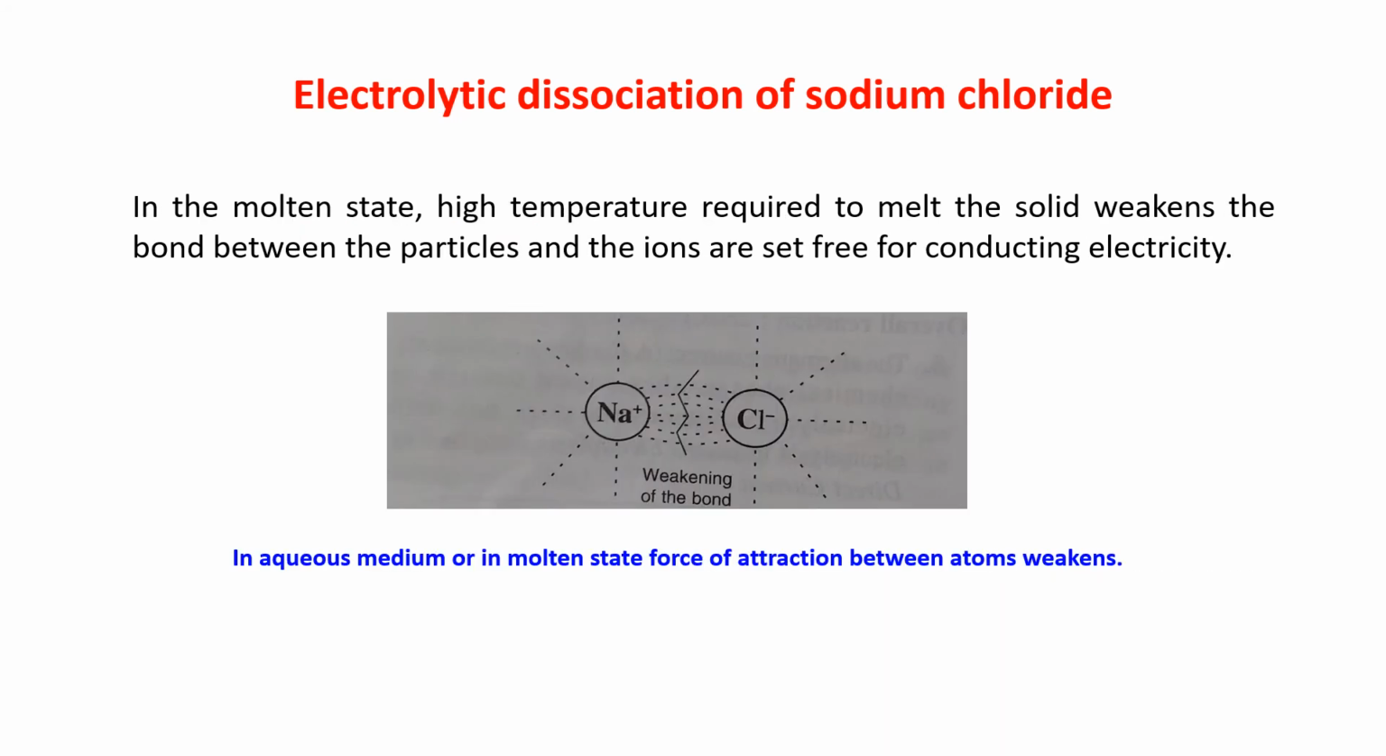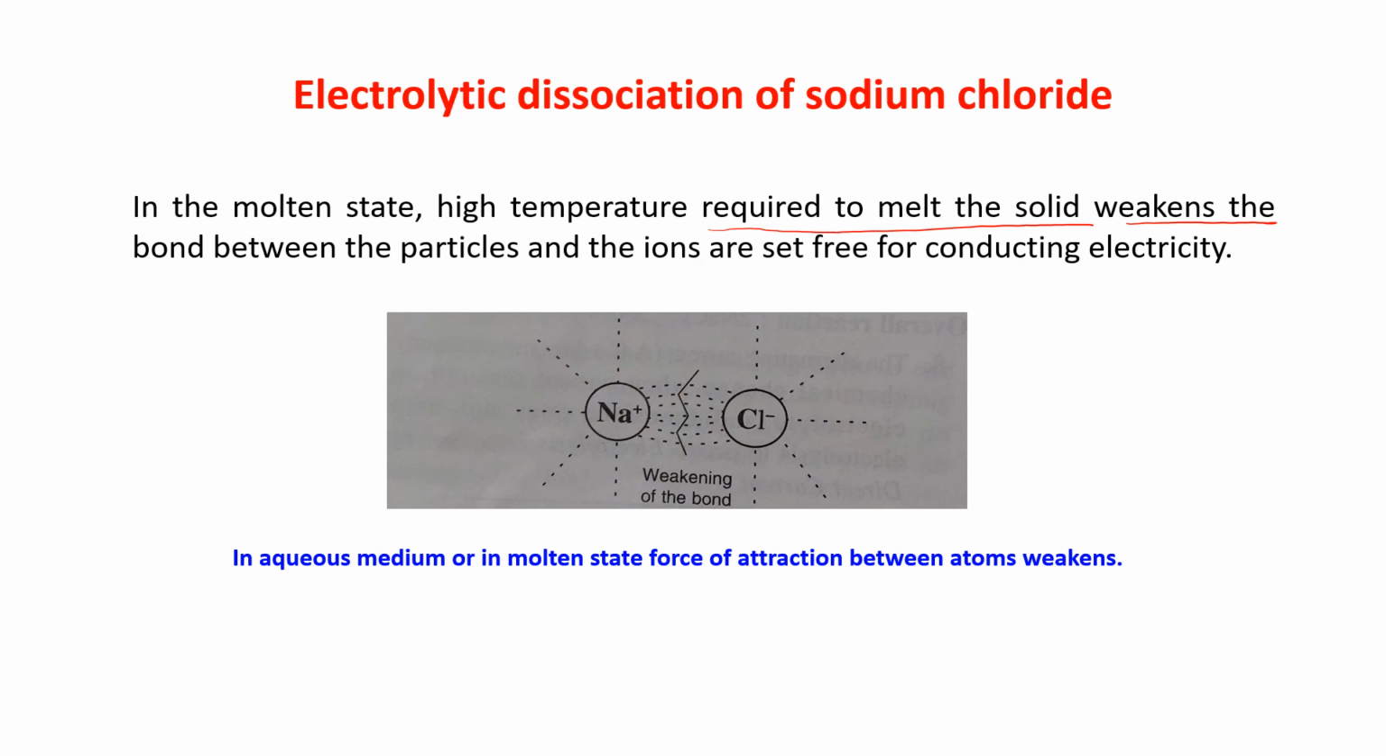Now what is happening in the molten state? High temperature is required to melt the solid. And for that, if you are giving the high temperature, when the solid is melting, it weakens the bond between the particles. And ions are set free for conducting electricity. And that is why if you want to conduct electricity through sodium chloride, it's not possible in the solid state. You have to dissolve it in water, you have to make an aqueous solution of NaCl, or you have to melt it, you have to form the molten sodium chloride.